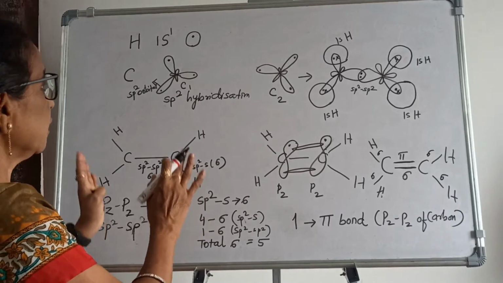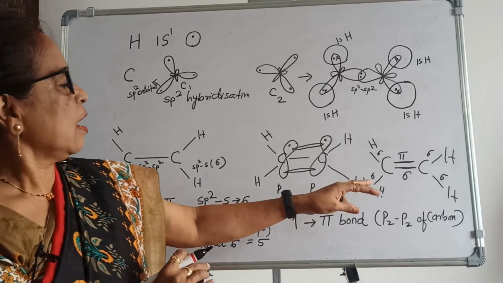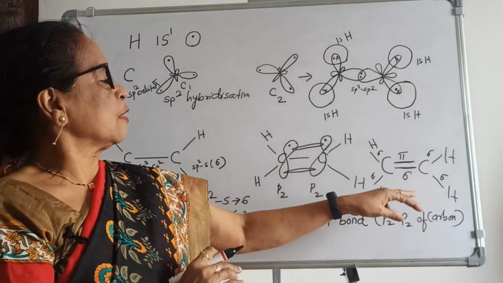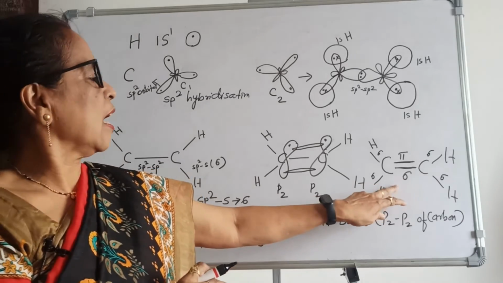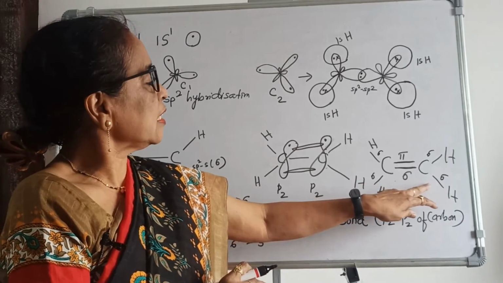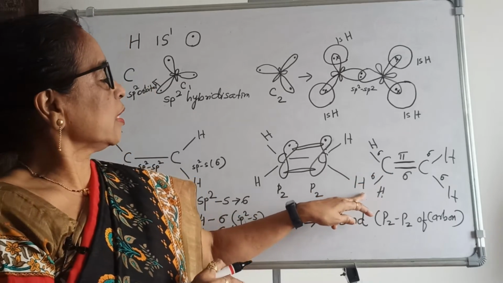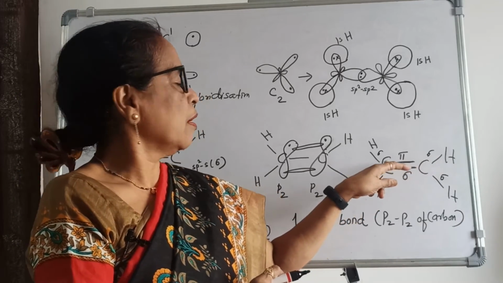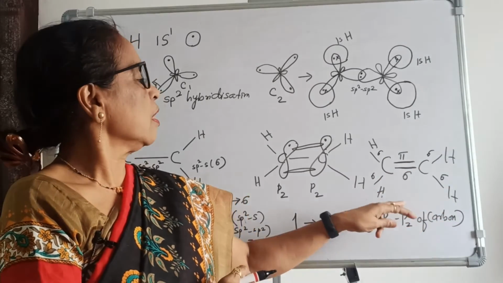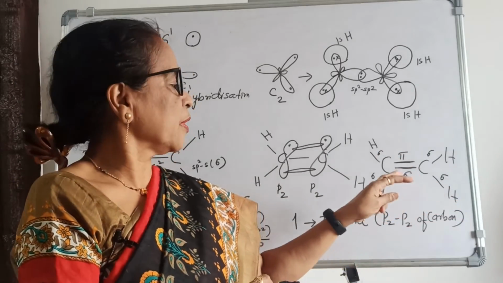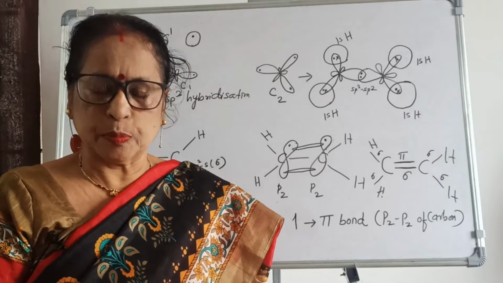So this is the structure of ethene, where 4 sigma bonds are between carbon and hydrogen, 1 is a sigma bond between carbon and carbon, and 1 pi bond is formed between carbon and carbon.